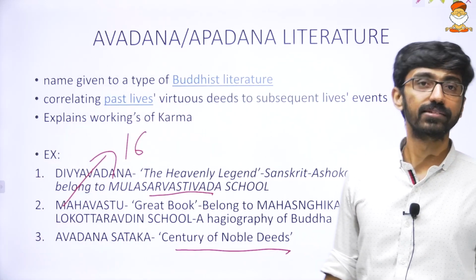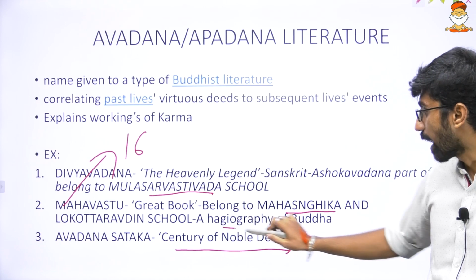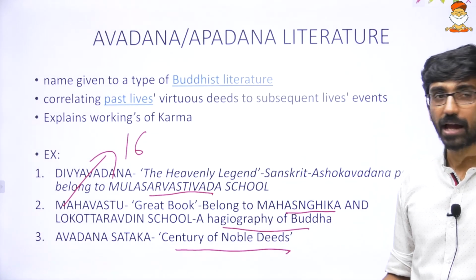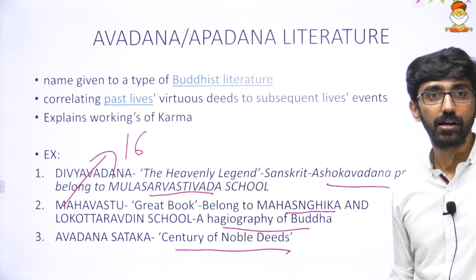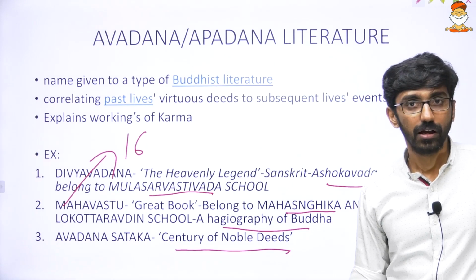Again, interlink all these things. The Mahavastu belongs to the Mahasanghika school or Lokottaravadin school. It's a hagiography of Buddha, and hagiography means biography of saintly people. Divya Vadana is in Sanskrit. Ashoka Vadana is part of the Divya Vadana. It belongs to the Sarvastivada school. Divya Vadana means the heavenly legend.